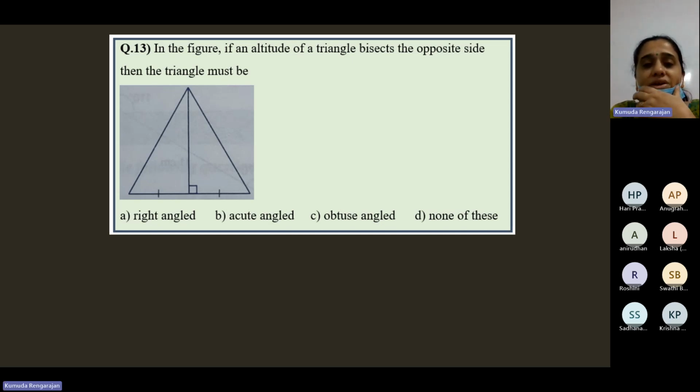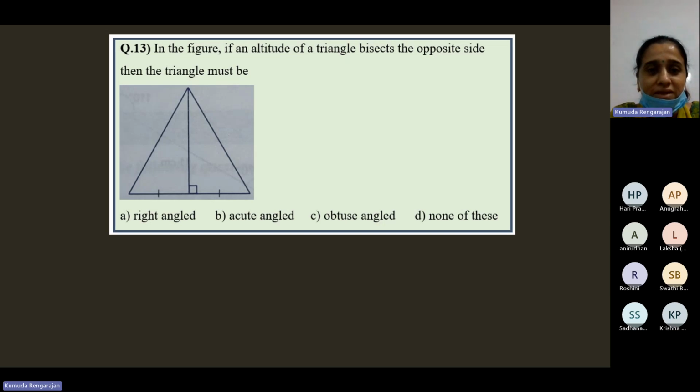If an altitude of a triangle bisects the opposite side, then the triangle must be. In the figure, it's given in this figure.